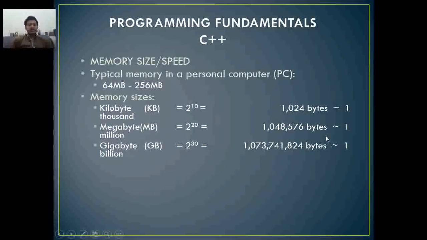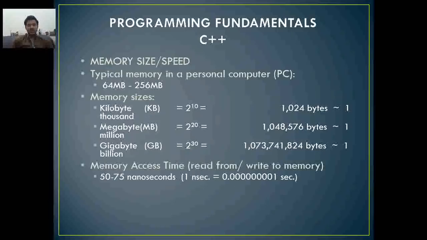Memory size and speed. Typically memory in a personal computer is 64 MB or 256 MB. Memory size: kilobyte, KB, is equal to 2 to the power 10. Megabyte, MB, is equal to 2 to the power 20, and gigabyte, GB, is equal to 2 to the power 30. Memory access time, read from or write to memory, is 50 to 75 nanoseconds. 1 nanosecond is equal to 0.000000001 seconds.